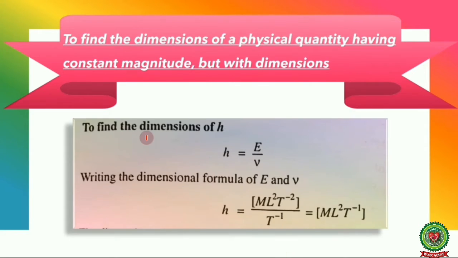Here we are going to take an example of the dimensions of h, where h is Planck's constant. We know that h is equal to E by nu, where E is the energy and nu is the frequency. The dimensional formula for energy is 1 in M, 2 in L and minus 2 in time, whereas for frequency it is minus 1 in time. Therefore, the dimensional formula for Planck's constant is 1 in M, 2 in L and minus 1 in time. In this way we can find the dimensions of a physical quantity with constant magnitude but with dimensions.